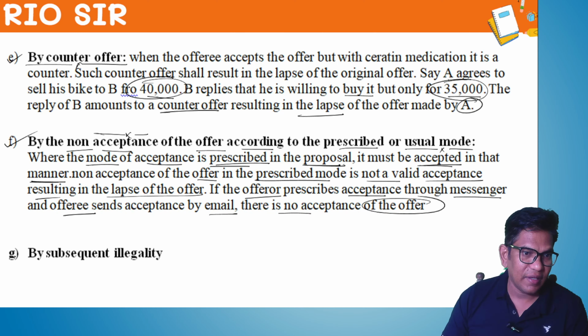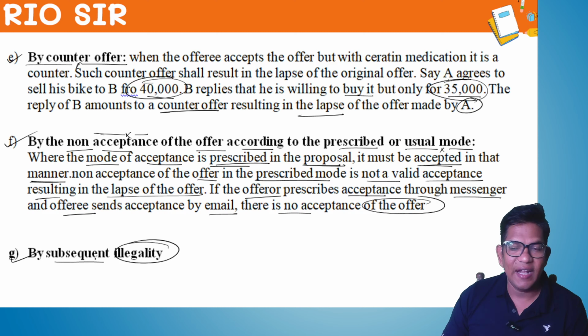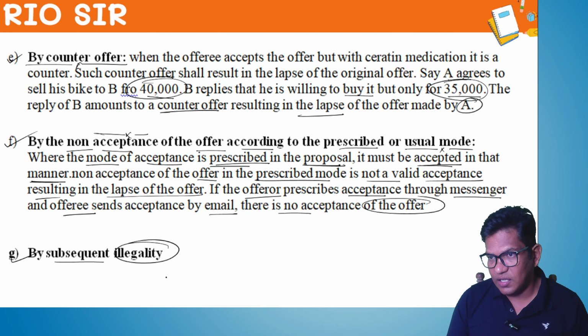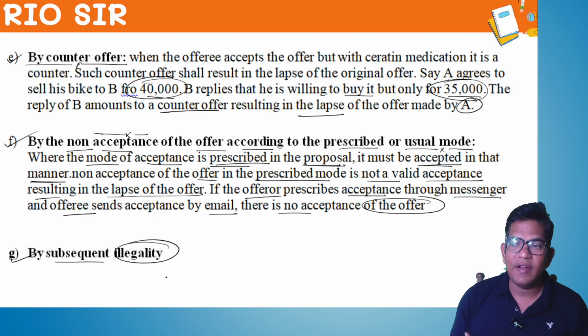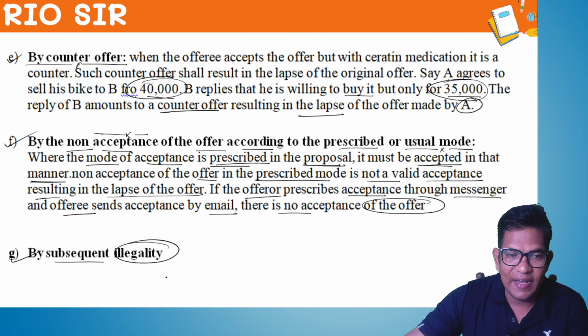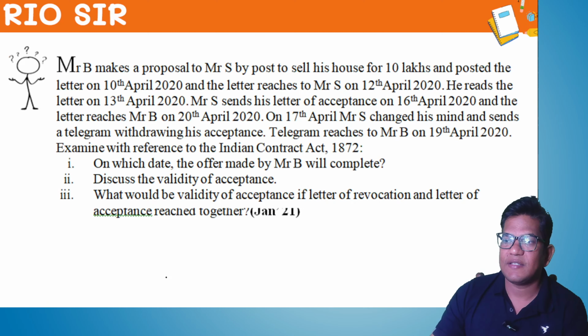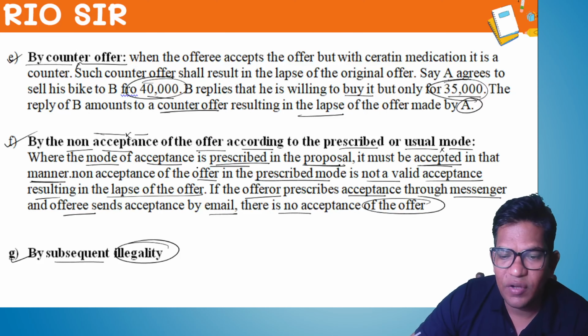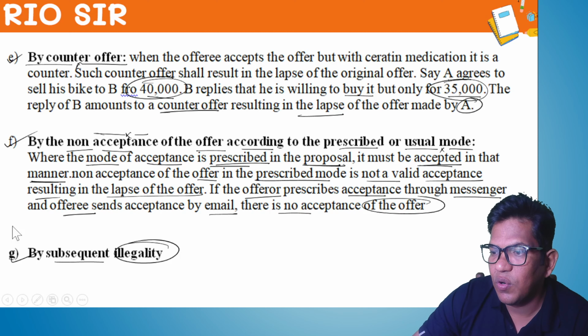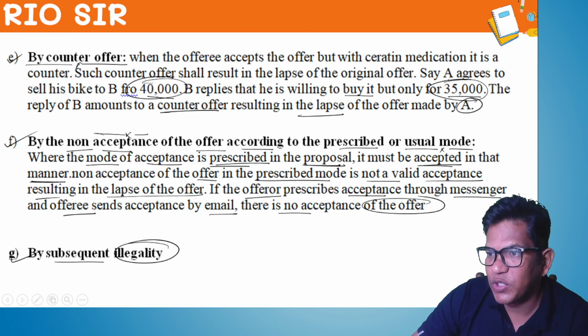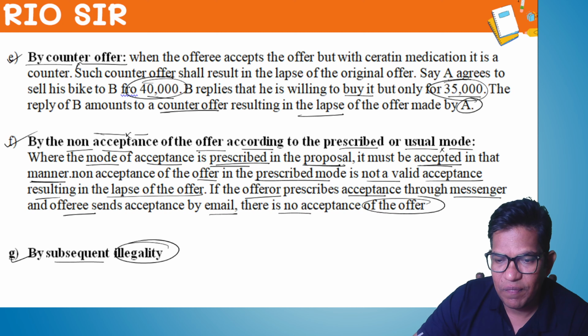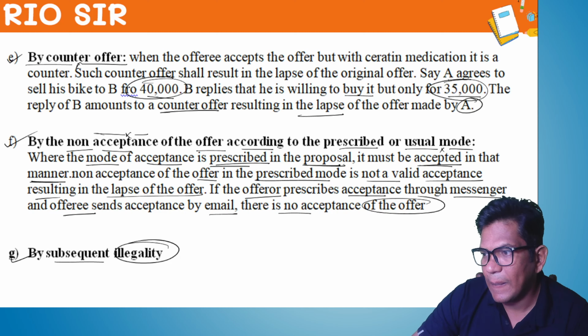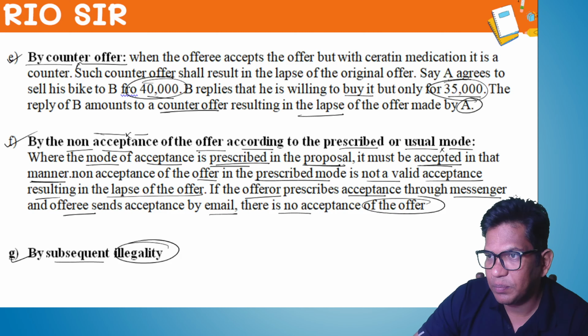Next, by subsequent illegality. Another reason: if the offer is made and on that ground there is an illegality, the offer is revoked. Next question. Do you have any doubts? Please say yes or no. If you don't have any doubt, we can proceed, right? Understood? Perfect. No problem.